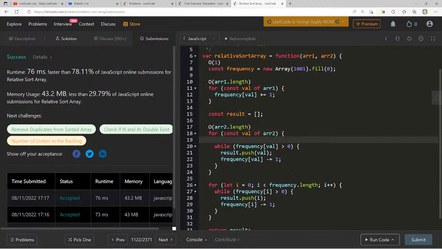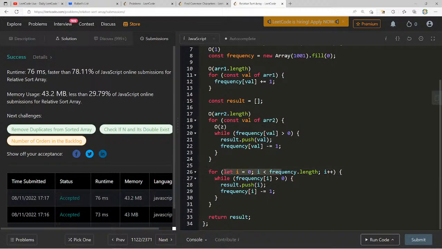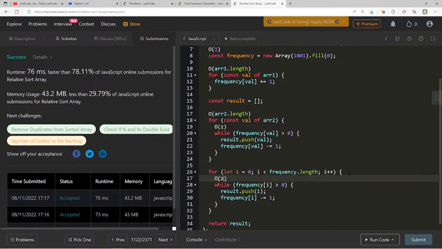For some of these, I never know how to describe this piece because it's just dependent on however many numbers have a frequency greater than 0. So O of whatever that is, maybe some arbitrary N. Or in this case, we can make this Z. This is just going through frequency, which is constant, but it also incurs some other unknown time, Z, that we're not aware of. That's how I think about that.